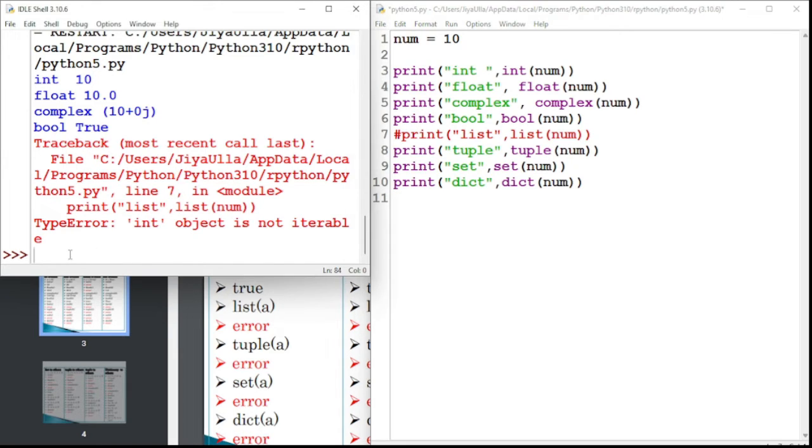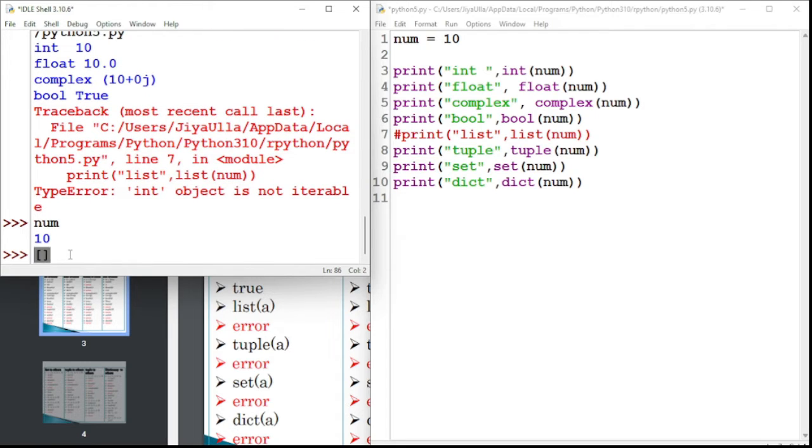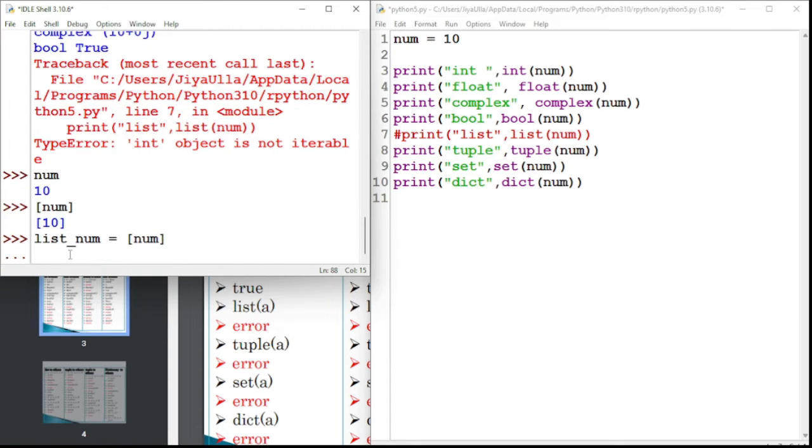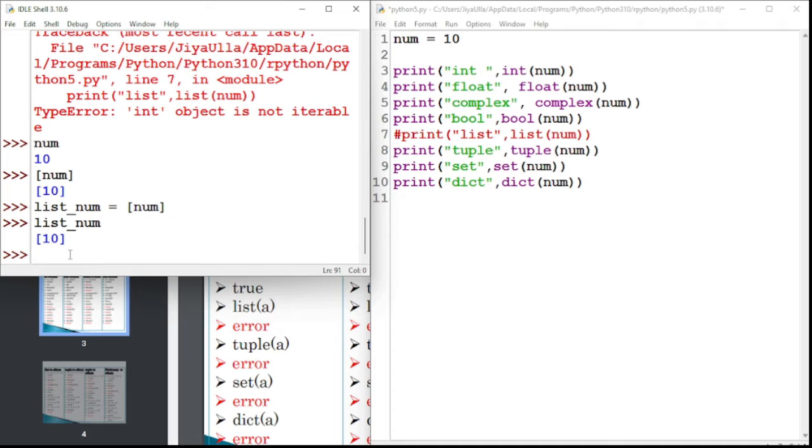For example, to show you, we have a number here. We have to use list and we have to use the number. This becomes the list. Let's say I want to save this list number. list_num is nothing but I will use this constructor with a number. Can we convert that number into a list? Of course, by the help of this. This is how we convert an integer number to a list.